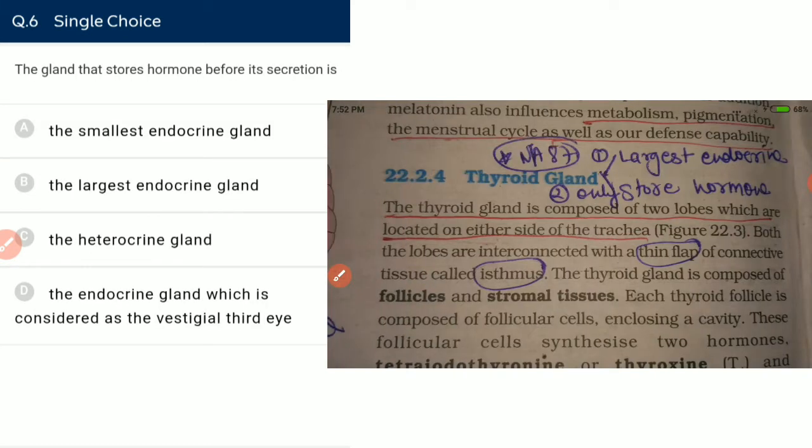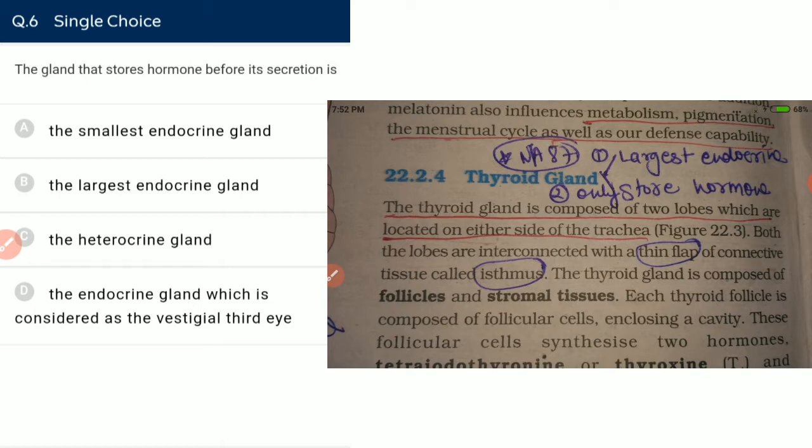The gland that stores hormone before its secretion. The only gland in our body which stores the hormone before its secretion is the thyroid gland. Thyroid is the largest endocrine gland in our body. Not the largest gland. The largest gland in our body is the liver, and the largest organ in our body is the skin.